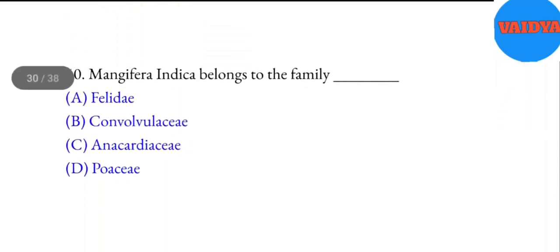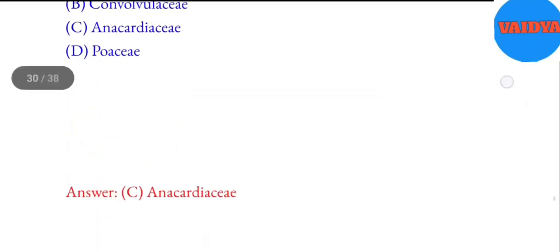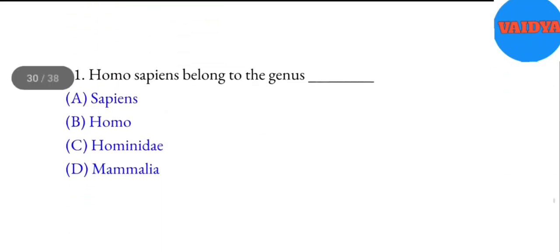40. Mangifera indica belongs to the family blank. A. Felidae. B. Convolvulaceae. C. Anacardiaceae. D. Poaceae. Answer: C. Anacardiaceae. 41. Homo sapiens belong to the genus blank. A. Sapiens. B. Homo. C. Hominidae. D. Mammalia. Answer: B. Homo.